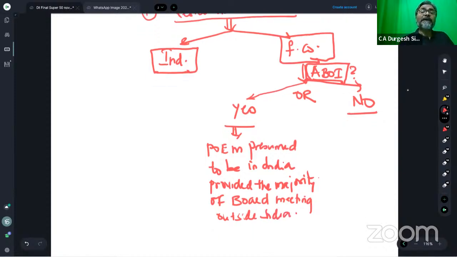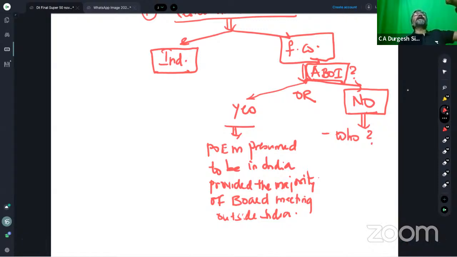Okay. But if the active business outside India test for that foreign company is not satisfied, then in that particular case, students, we have to check for that foreign company: who is that person who takes the key managerial and commercial decision for that particular company?